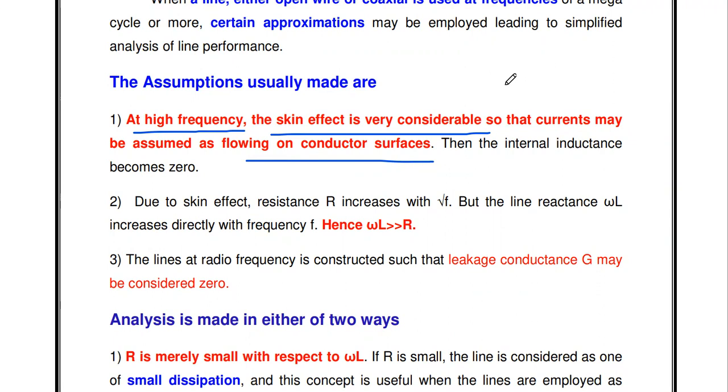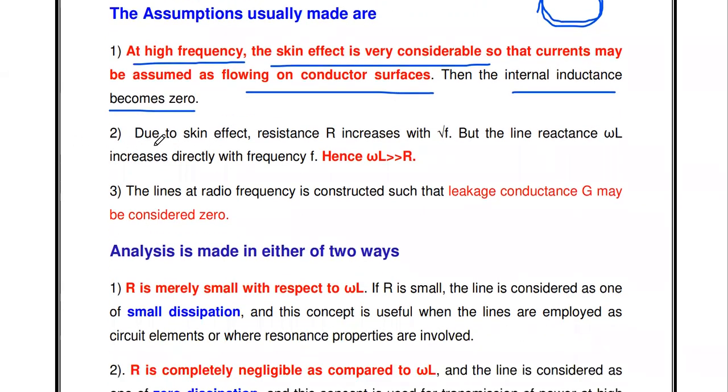The current components are flowing on the surface of the conductor. Okay, so if it is a coaxial cable or open wire line, the currents are flowing on the surface of the conductor, not on the inside. Due to that, the internal inductance becomes zero. Okay, so this is the first assumption. Because of the current flowing on the surface of the conductor, the internal inductance becomes zero.